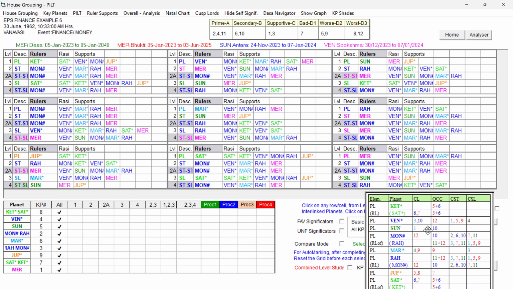Second lord Mercury planet, just a minute. Mercury is both favorable and unfavorable. It is 4, 8, 12 star lord and 2, 6, 10, 8, 12 cuspal sublord. The second lord itself is indicating both favorable and strongly unfavorable. That Mercury is in the star of Moon, all favorable, supportive only.